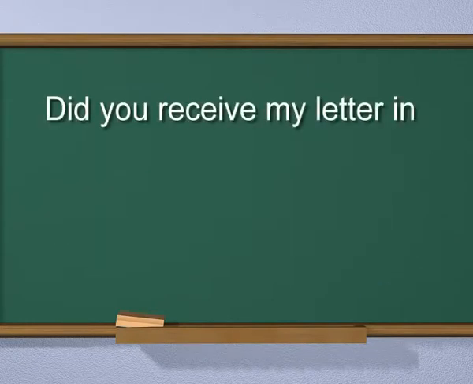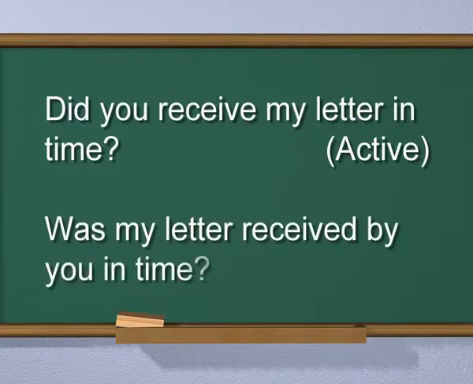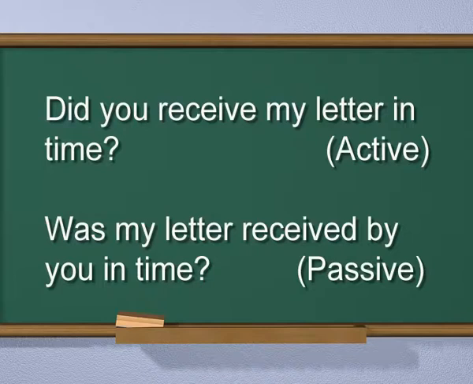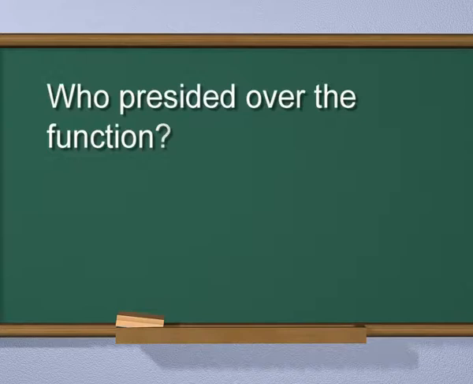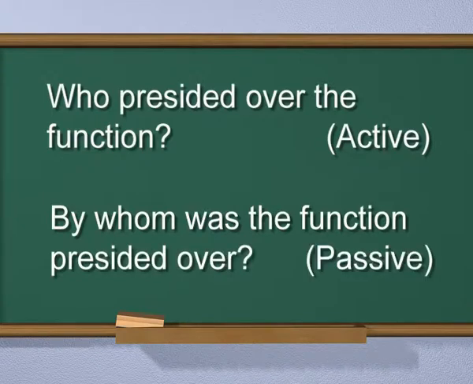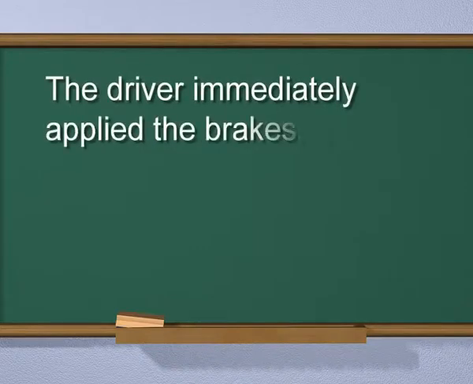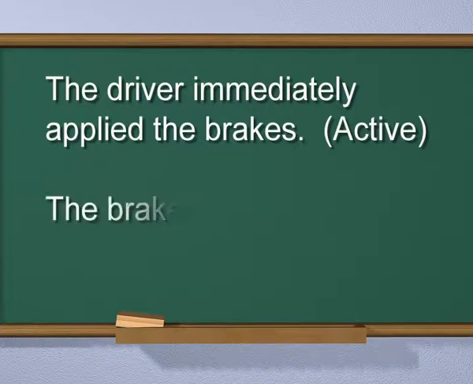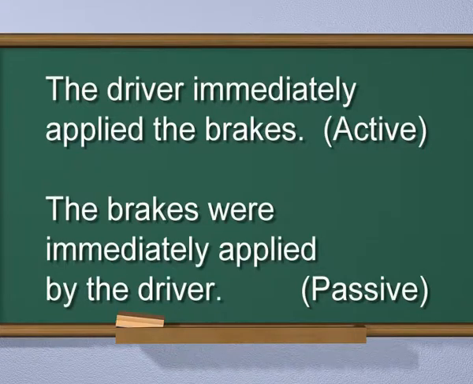Did you receive my letter in time? Active. Was my letter received by you in time? Passive. Who presided over the function? Active. The answer is by whom was the function presided over? Passive. The driver immediately applied the brakes. Active. The answer is the brakes were immediately applied by the driver. Passive.